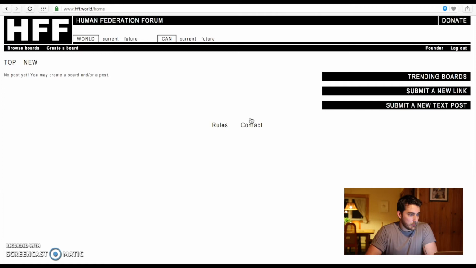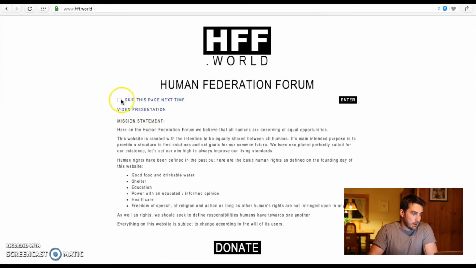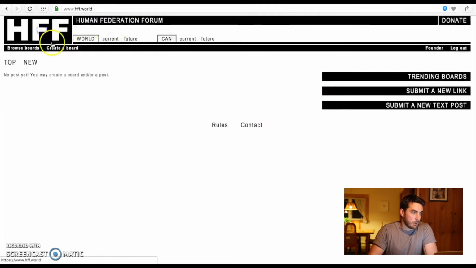Right now we'll create a post, but let me go back to what has changed. Before I logged in, this was not present, so it was only world and it said here local. Now I'm logged in as a Canadian, so I have 4 zones that I can choose from. I can choose HFF, or right now it goes back to the landing page. If you click on skip this page next time, then it will always go back to the top page, which includes the posts from the 4 zones.